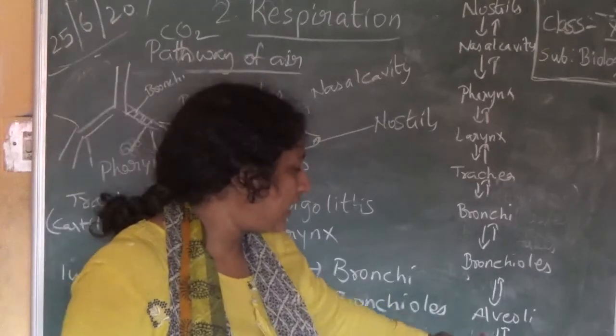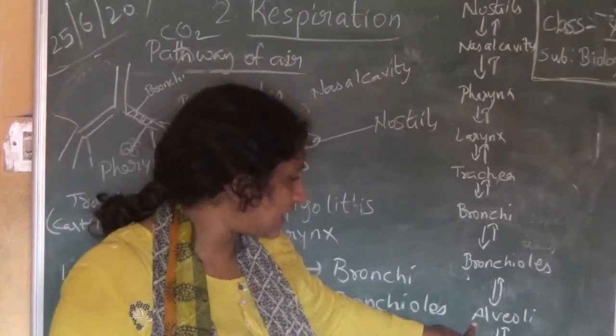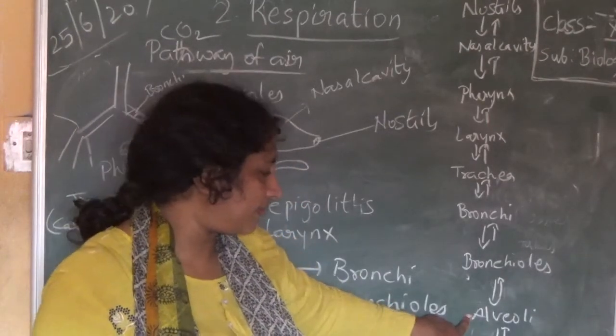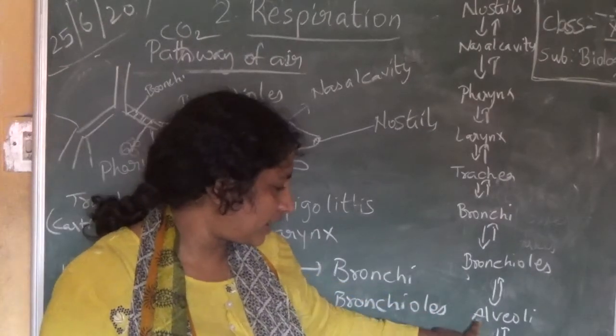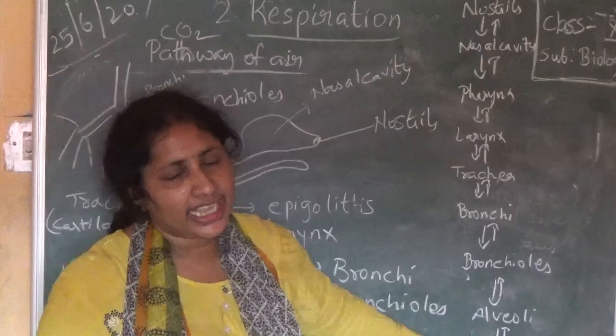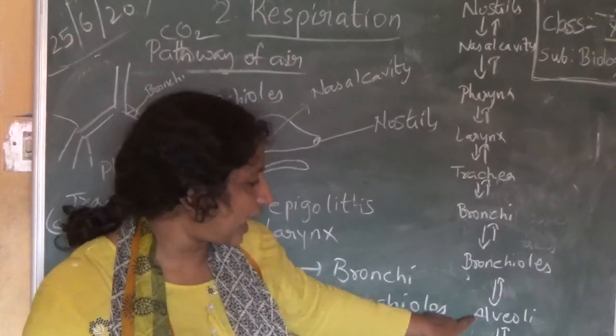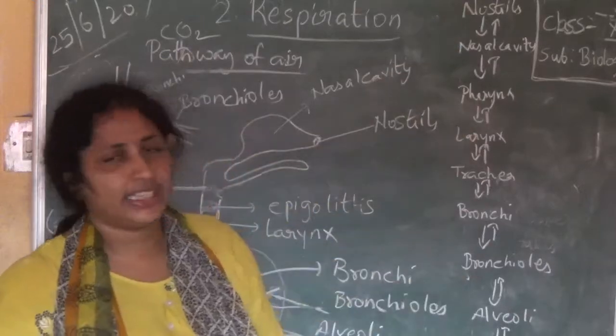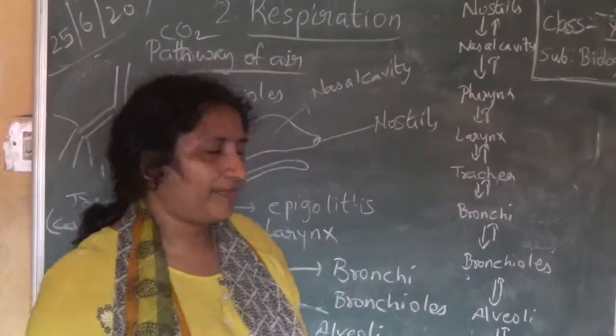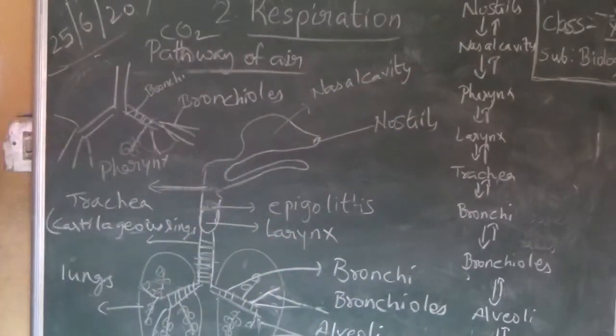From alveoli to blood, gases are exchanged. Oxygen from the alveoli is taken by the blood, and carbon dioxide from the blood is taken to the alveoli. So carbon dioxide goes like this. Oxygen enters into the blood in this way. So this is the structure. Clear?